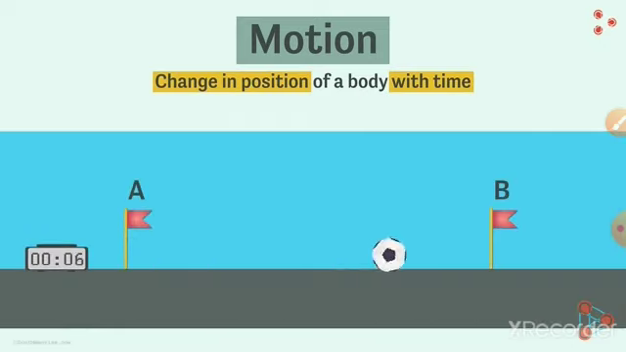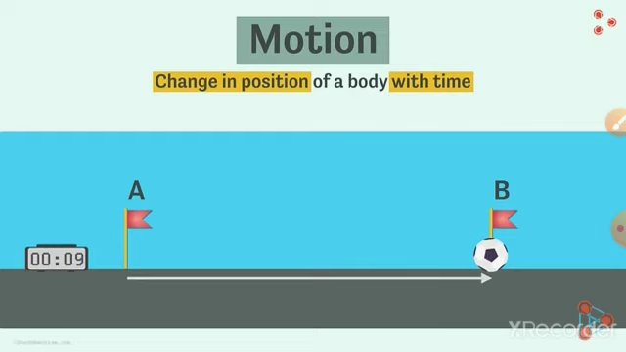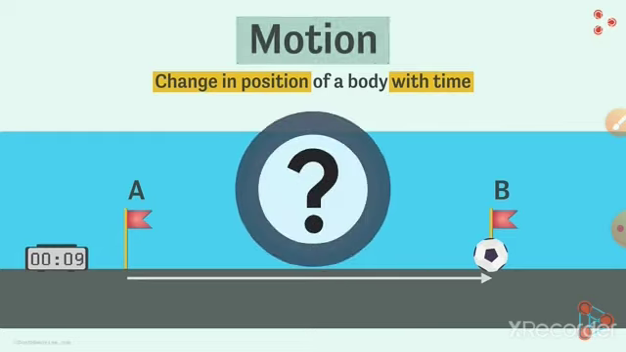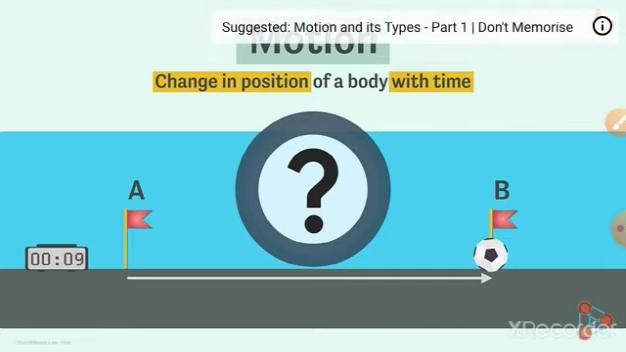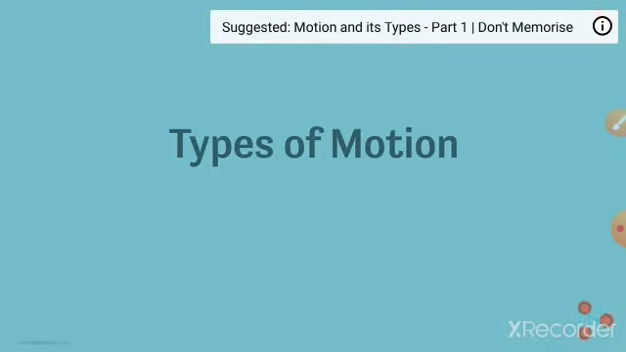For example, if we move the ball from A to B, it is changing its position with time. So what time does it take? 9 seconds. So within 9 seconds, the ball is going from A to B. So that is called the motion. So motion is called change in position with time.